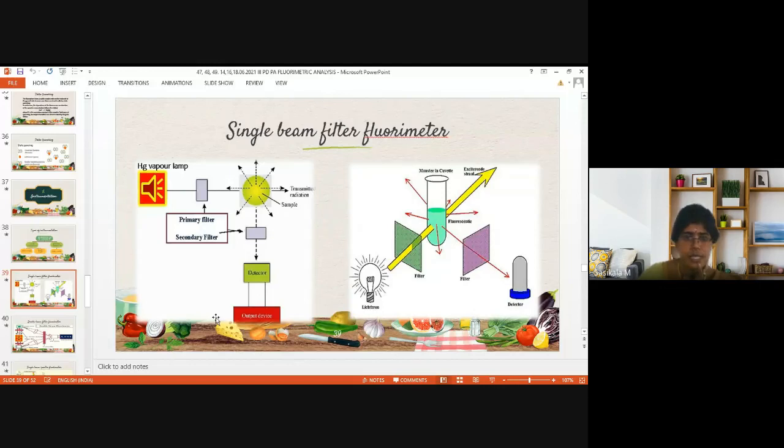Secondary filter is known as emission filter. Primary filter is known as excitation filter. Excitation filter, emission filter. Here you can see how the cuvette is placed. And this is the direction of UV visible measurement, and this is the direction of fluorimetric measurement. And the cuvette used here is a cylindrical shaped cuvette; glass cuvette is used for filter fluorimeter.